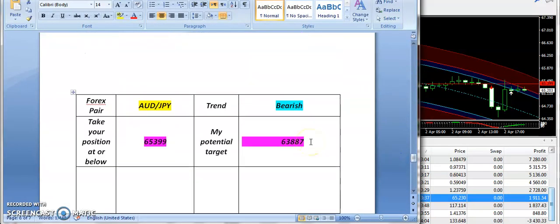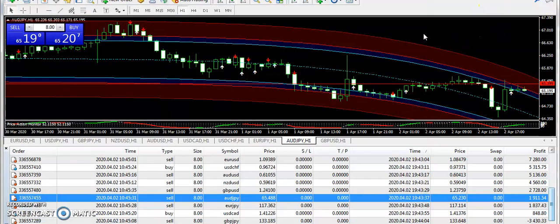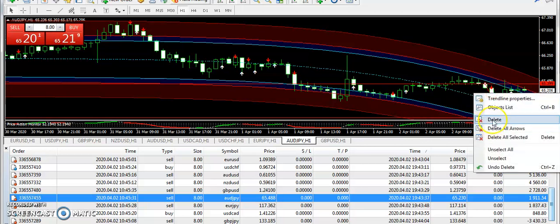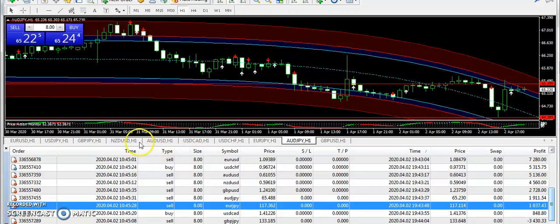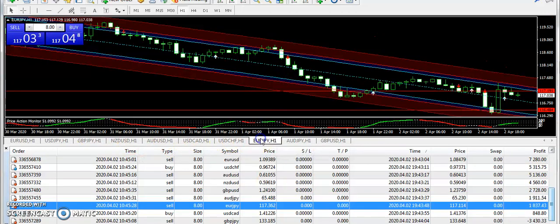So this is basically the last signal of my signals report. So AUDJPY with a bearish expectation from 65.399 and 63.887 is the target price. However, you can see AUDJPY has received a drop up to, let me put the line here so that you can see, 64.389. So 3 hours were very good to take the profit on AUDJPY. So guys, if you have taken a sell position on this pair, then your end result should be a profit with no problem. Okay, next we are going to talk about the EURJPY.